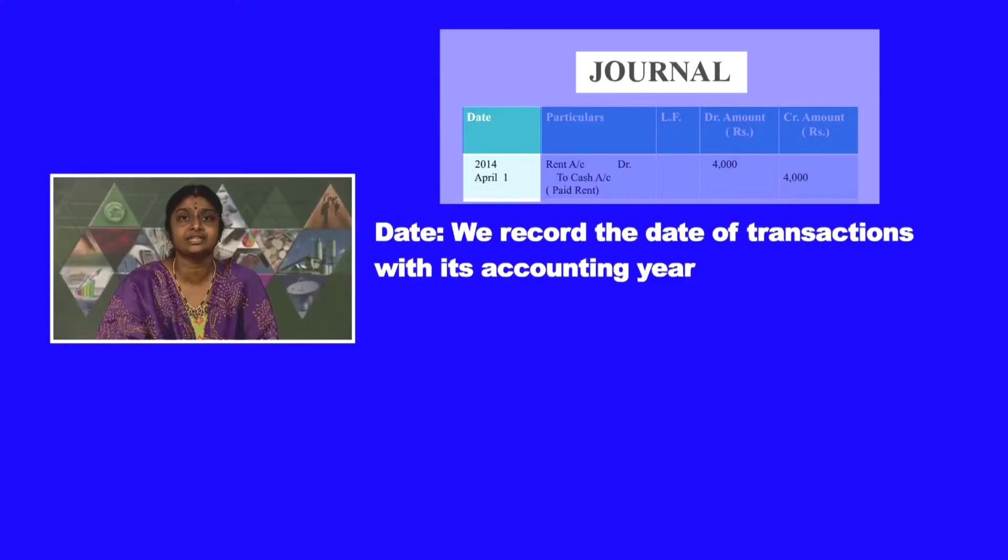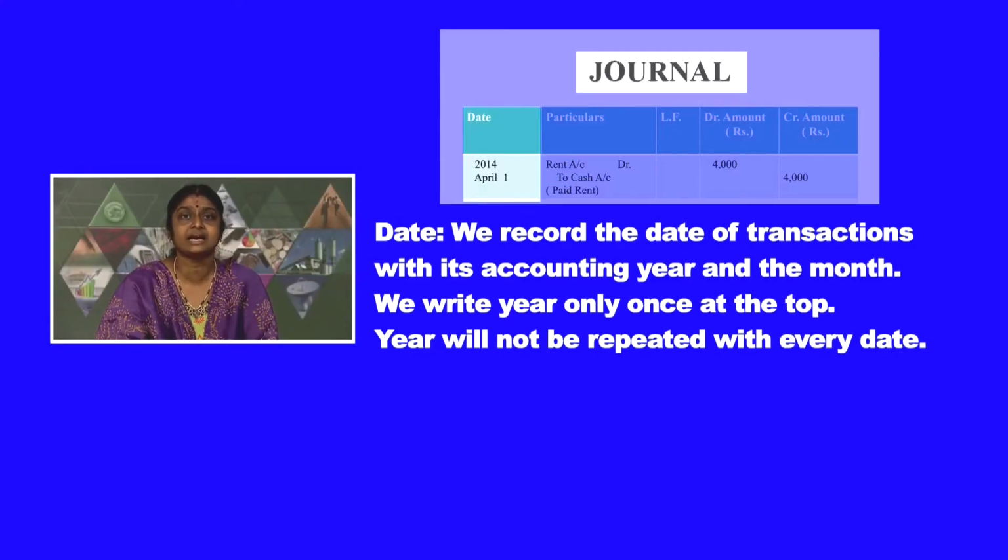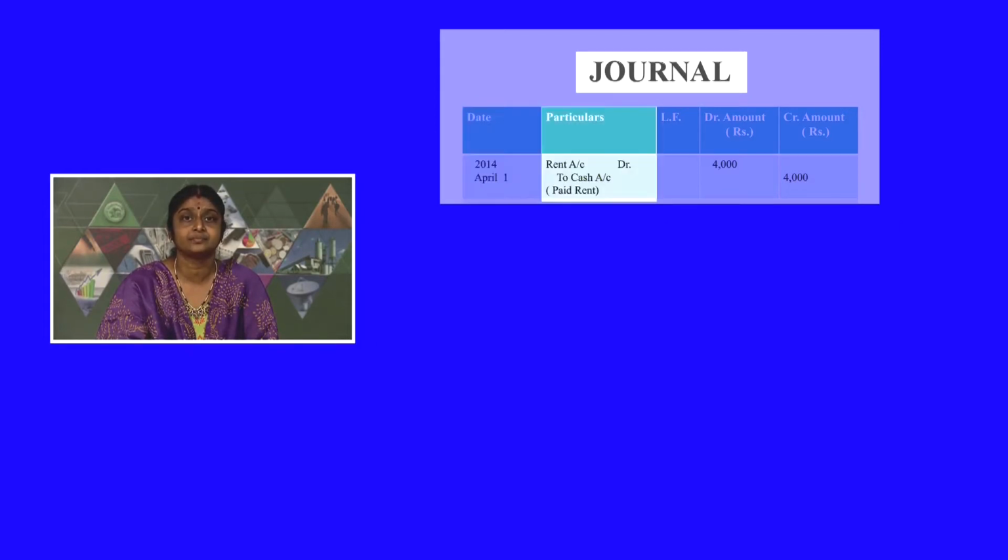Now, we have to know how we have to write the date column. In the date column, we record the date of the transactions with its accounting year and the month. We write year only once at the top. Year will not be repeated with every date.